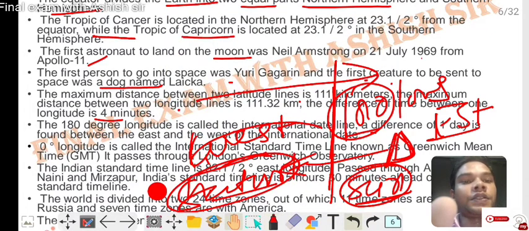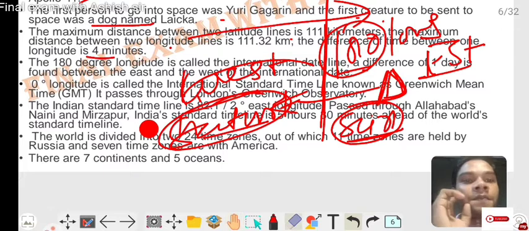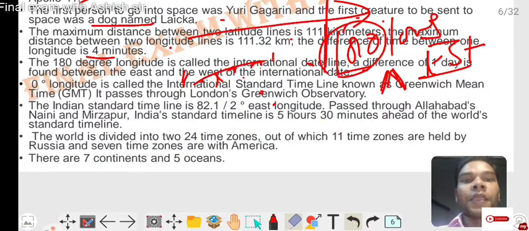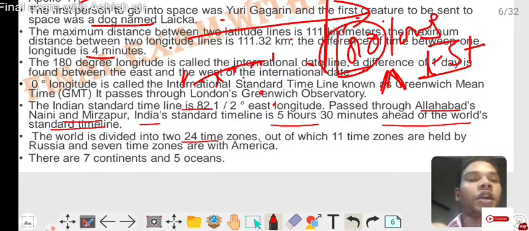Now the next point. The Indian Standard Time line, 82½ degrees east longitude, passes through Allahabad, Naini and Mirzapur. Indian Standard Time is 5 hours 30 minutes ahead of the World's Standard Time line. The world is divided into 24 time zones, of which 11 time zones are held by Russia and 7 time zones by America.